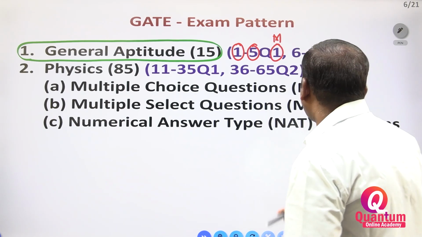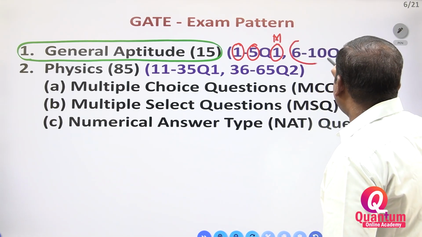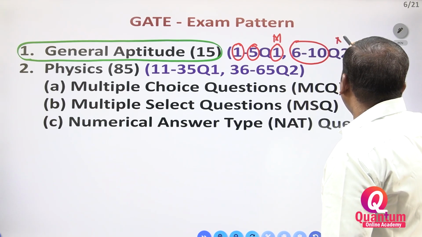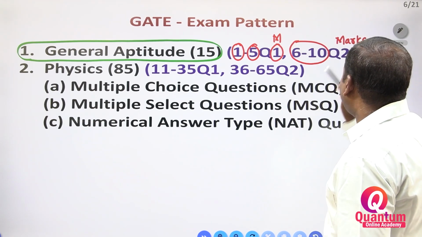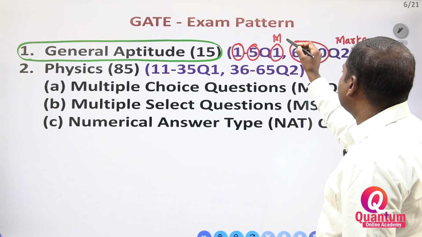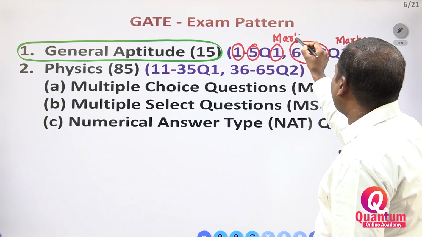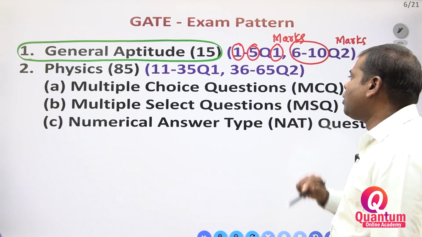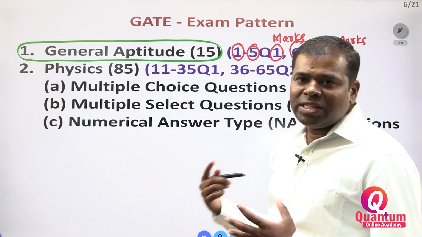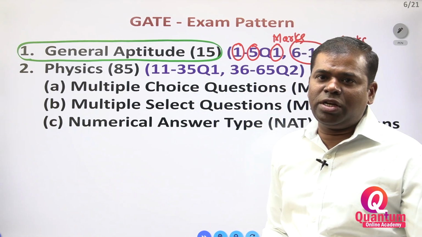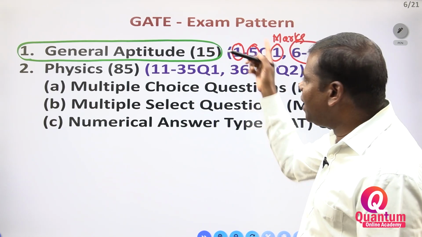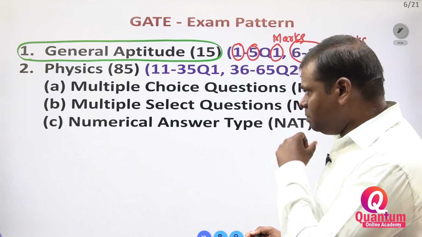Question numbers 6 to 10 carry 2 marks each. This is the general aptitude. In total, you get 15 questions in the GATE examination.